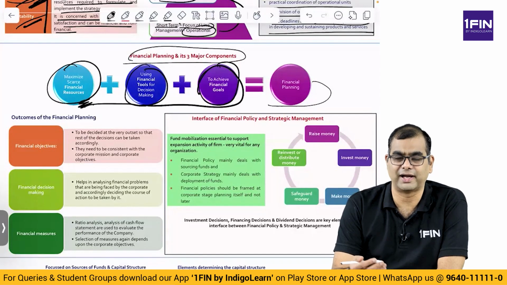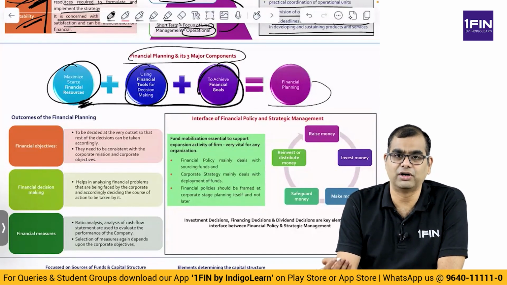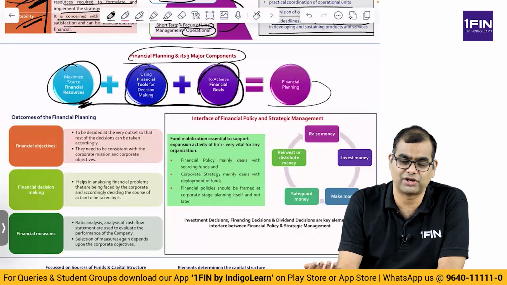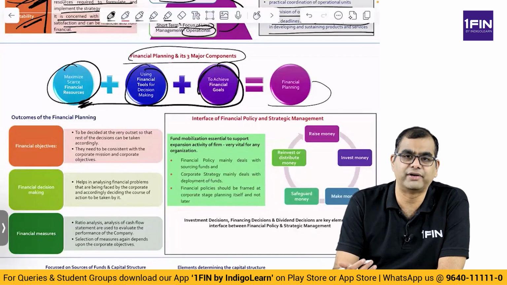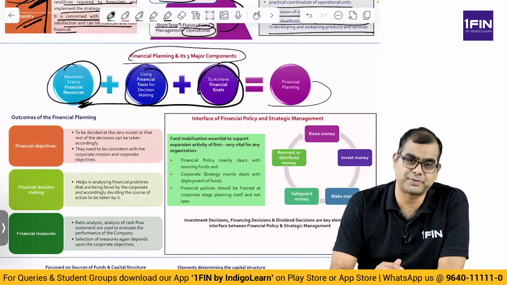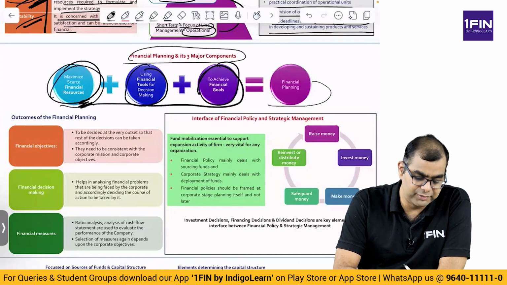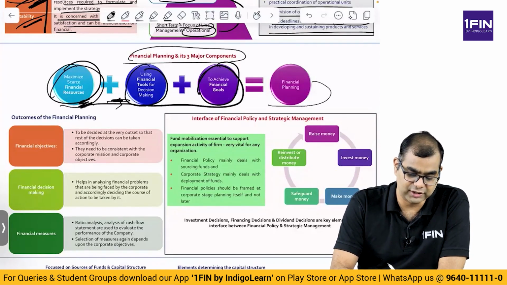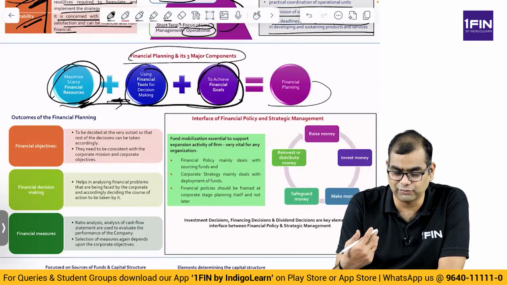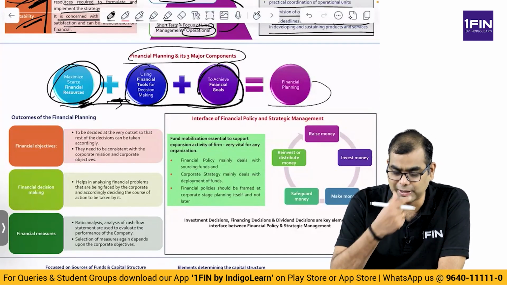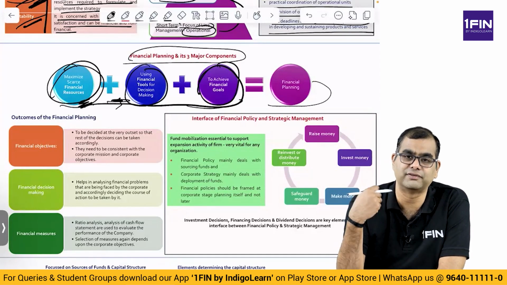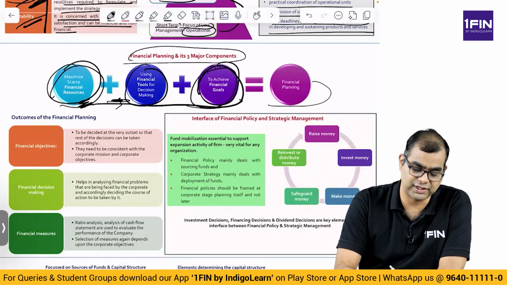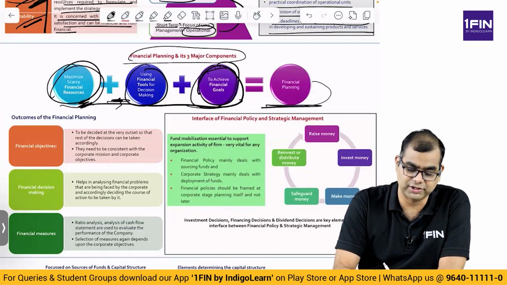What is the salary that I have? How many years can I work? What are the expenses that I have for my children or marriage or vacations and all of that? And where will I invest in all of that? From a corporate perspective also, you have limited resources, and you have to use various financial tools to achieve those goals. That is, you raise money, invest money, and decide what kind of investment, all of that, to achieve your financial goals. These are three major components of financial planning.